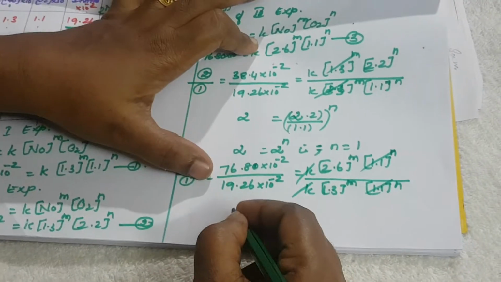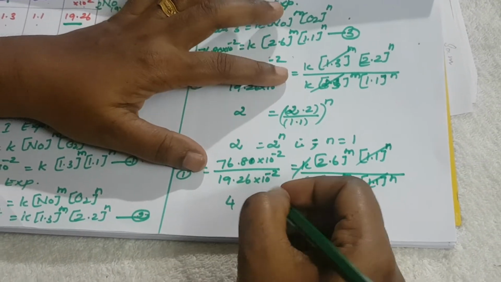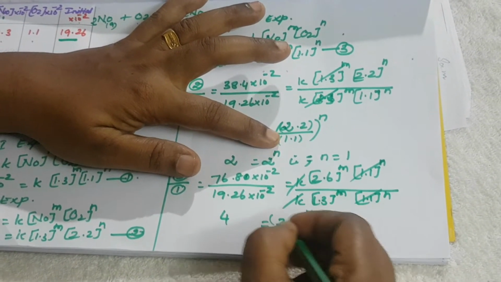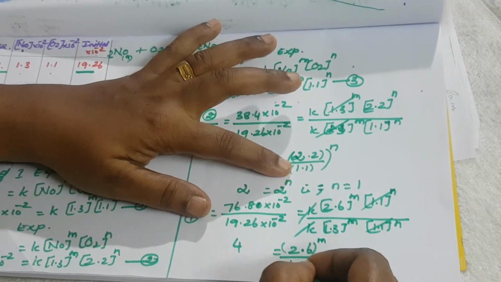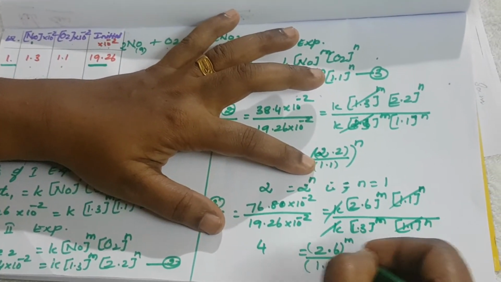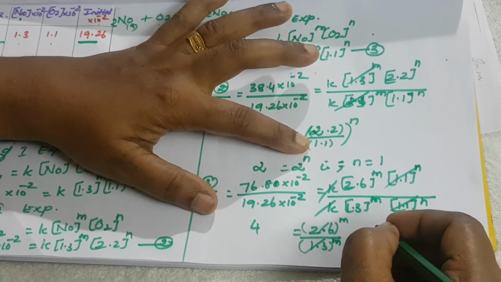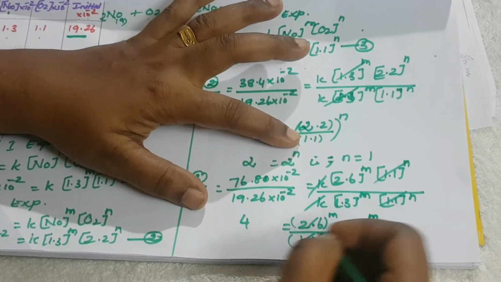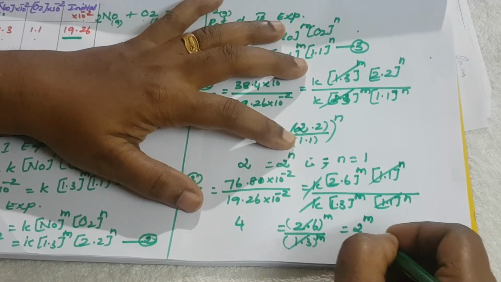So here also 4 times, equal to 2.6 per M divided by 1.3 per M. So we can simplify 2 per M. So 4 is equal to 2 per M. So M is equal to 2.